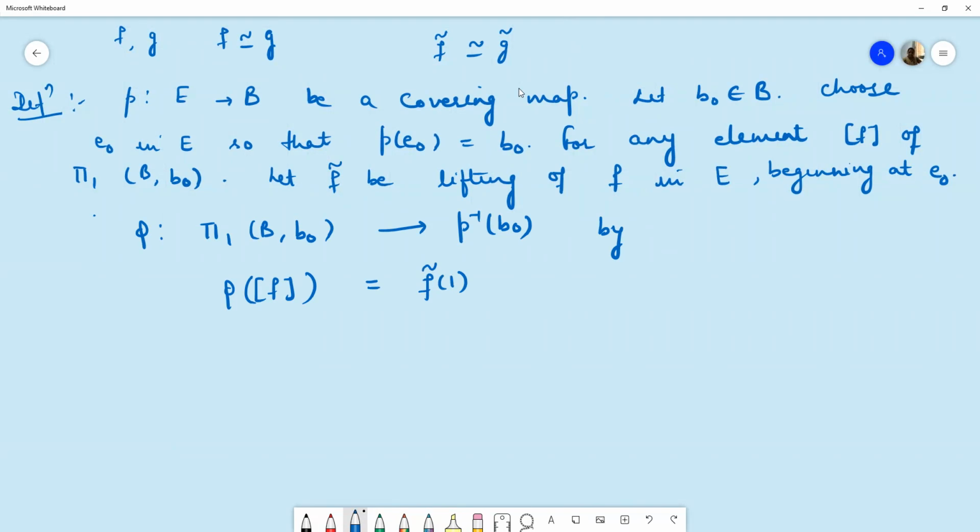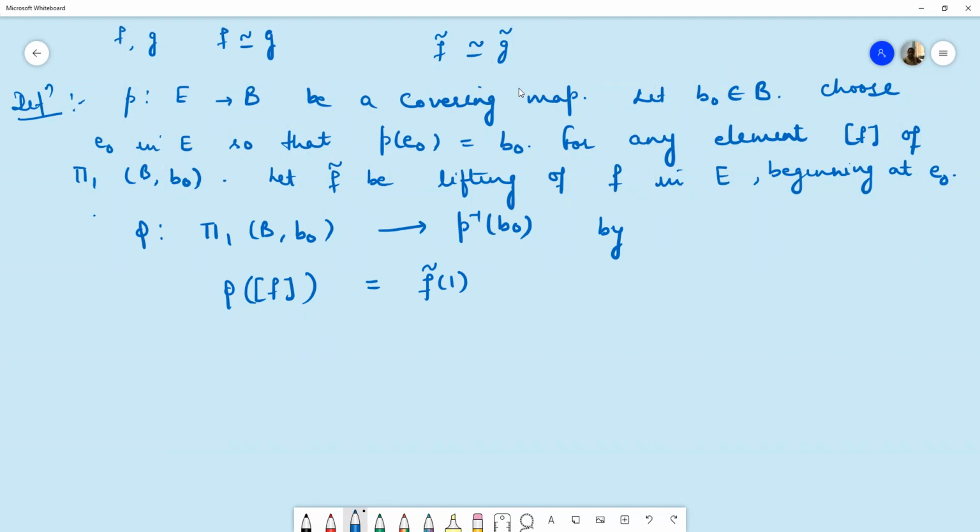Because we know F curl is a path in space E which starts at E naught, and F curl at 1 is the endpoint of this path, and that is a point of space E. And in fact, that belongs to P inverse of B naught,